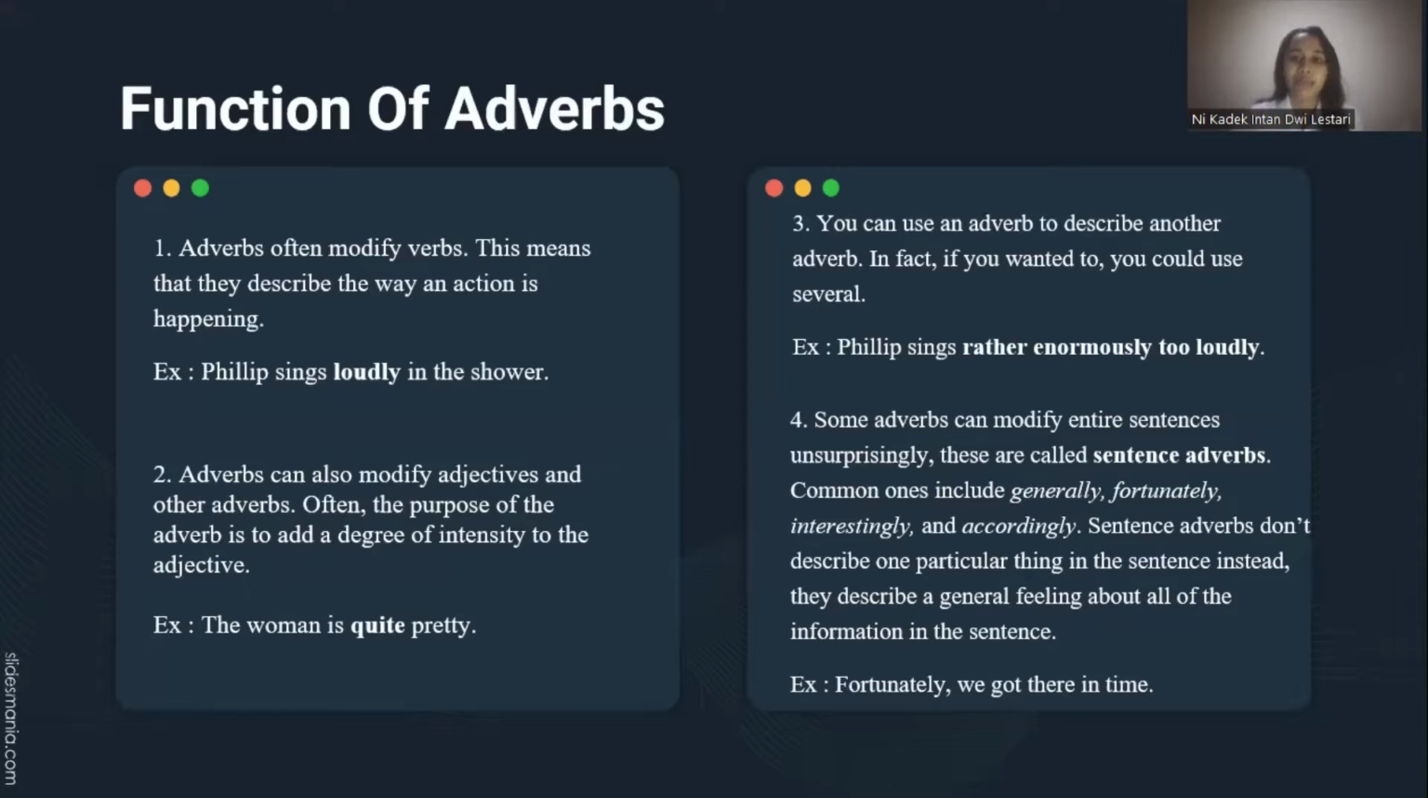Number 4, some adverbs can modify an entire sentence. These are called sentence adverbs. Common ones include generally, fortunately, interestingly, and accordingly. Sentence adverbs don't describe one particular thing in the sentence. Instead, they describe a general feeling about all of the information in the sentence. For example, fortunately, we got there in time.